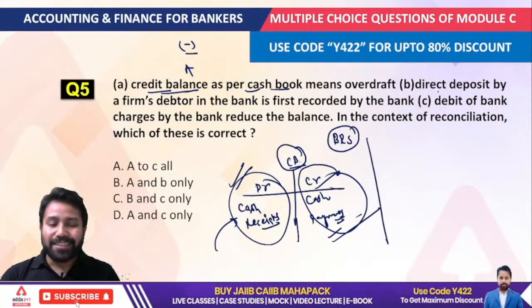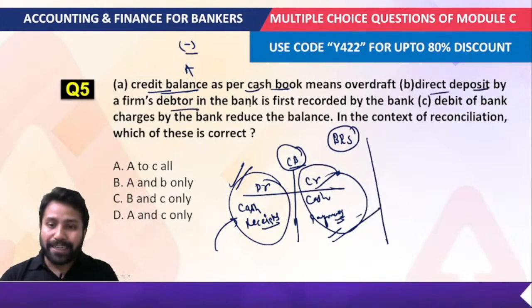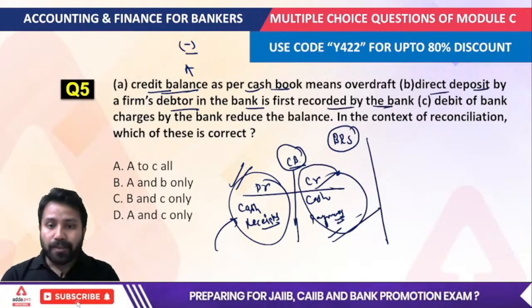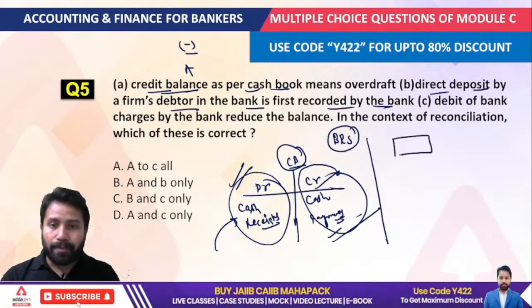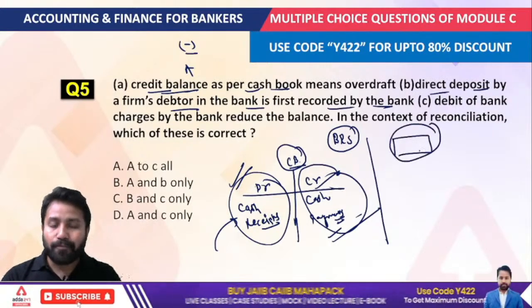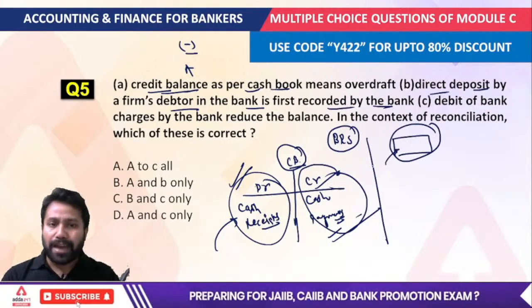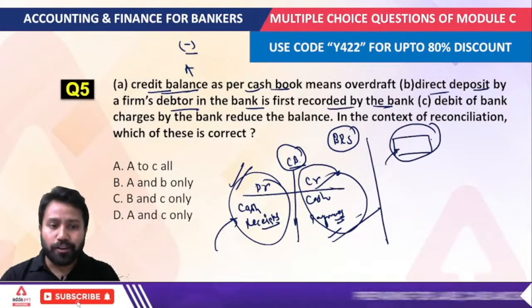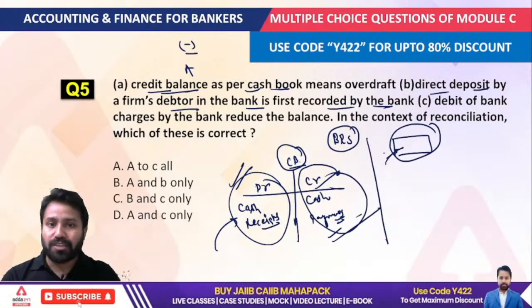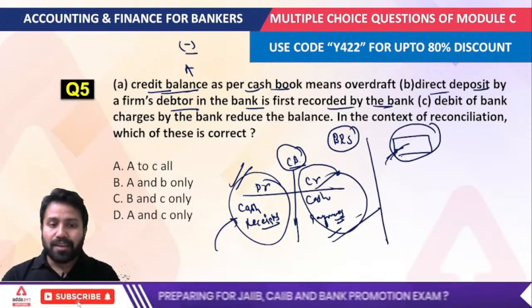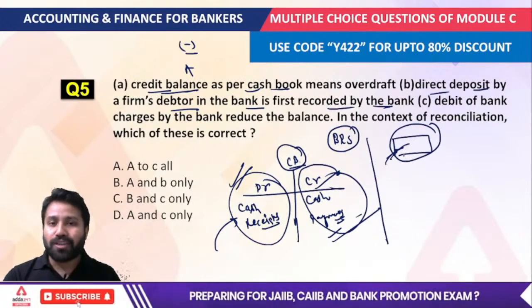So second is, a direct deposit by a firm's debtor in the bank is first recorded by the bank. This is also correct. Suppose this is a company or a firm, and if the firm manager issues a check or deposits a check, you can understand he or she is going to immediately record that transaction.